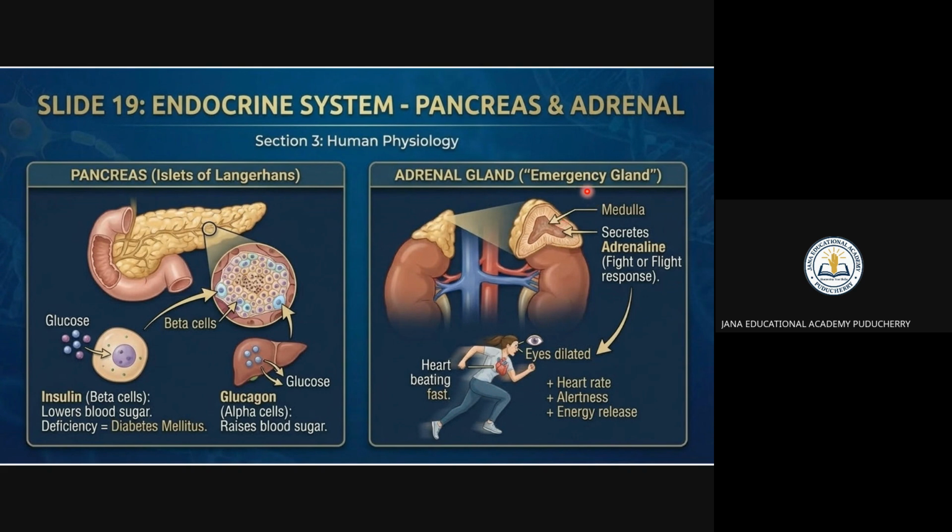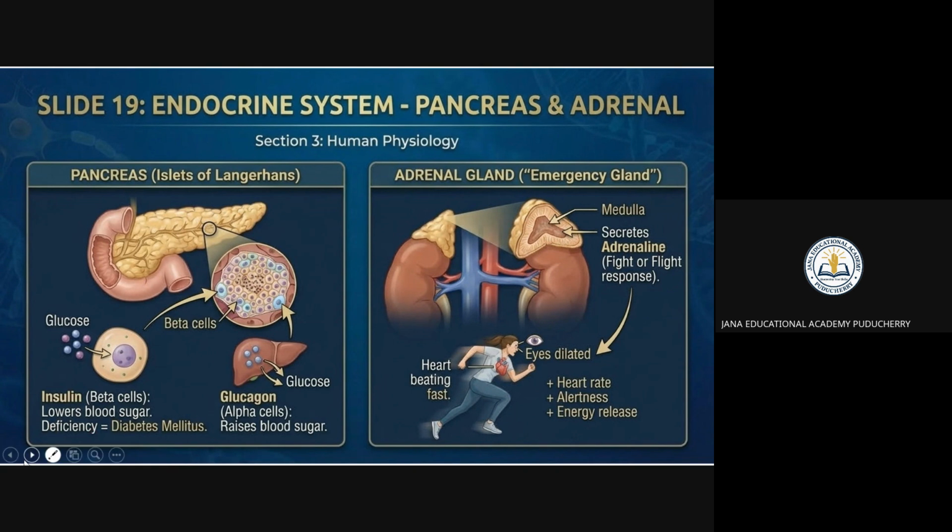Whenever you feel an emergency, this gland is functioning more, whether you are running or doing some continuous exercise. That is the adrenal gland. What is happening is a fight or flight response, and immediate action is taken by the adrenaline. It is secreted from the medulla. So the adrenal gland is the emergency gland. The pancreas is the islets of Langerhans.